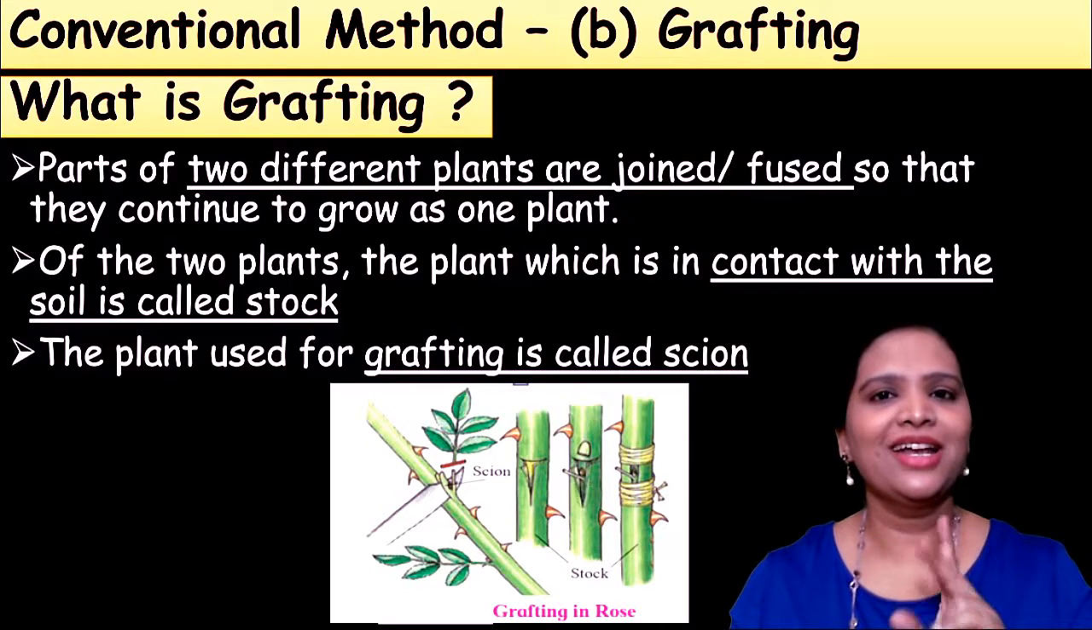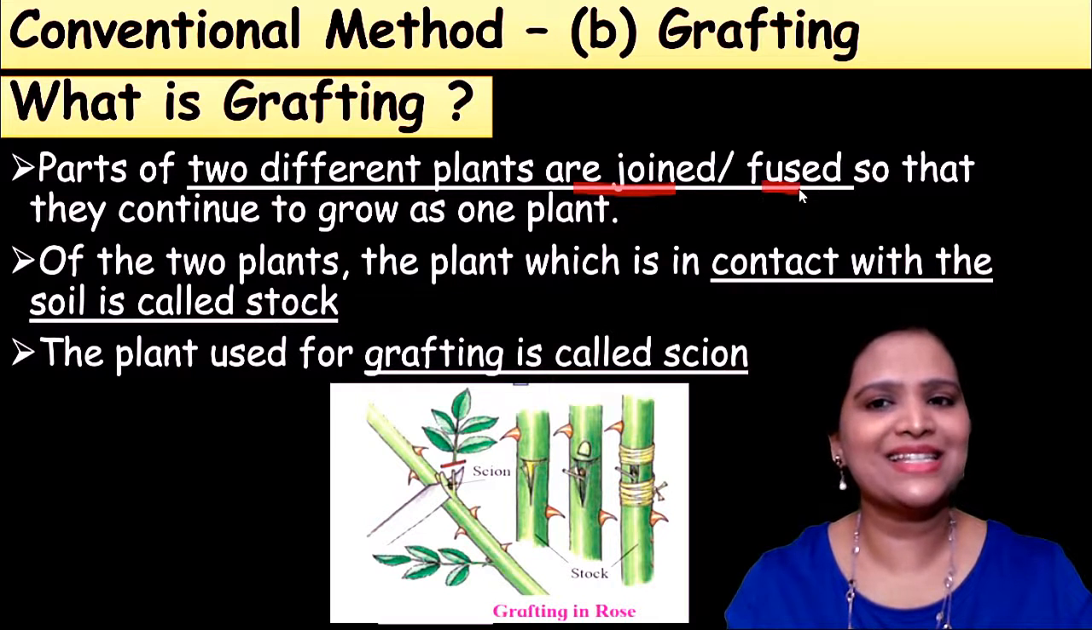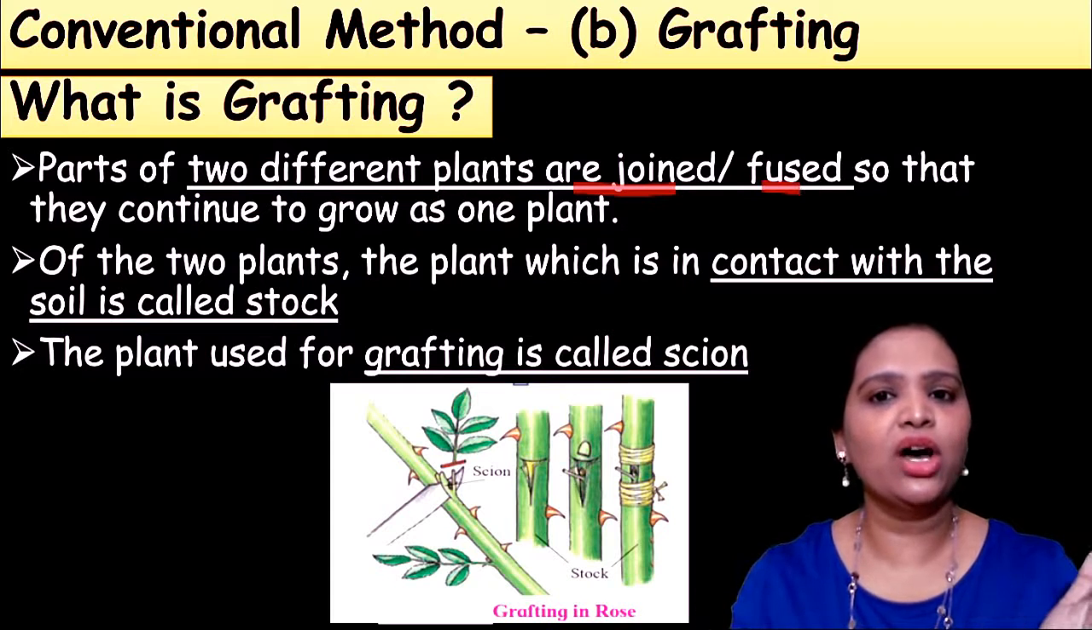The second category of conventional method is grafting. What do you mean by grafting? Grafting means joining or fusing. The parts of two different plants are joined or fused. This is important. Here we are not just cutting. We are joining or fusing the two plant parts so that they continue to grow as a new one.